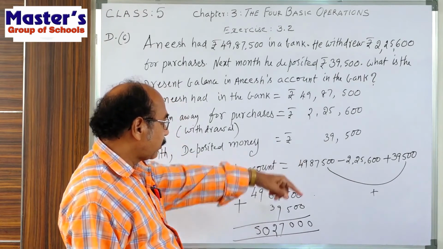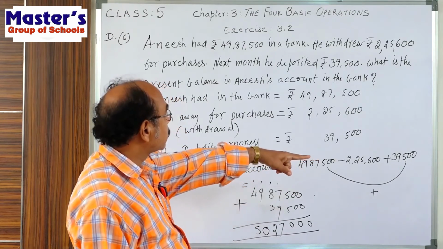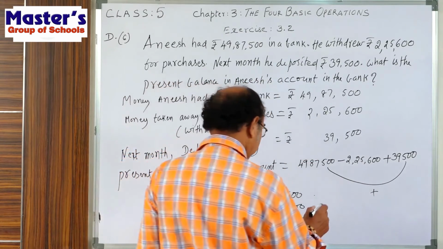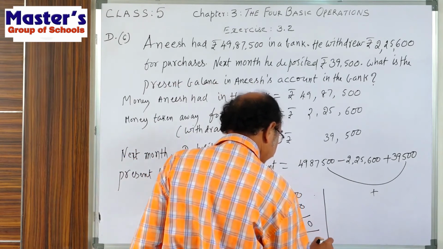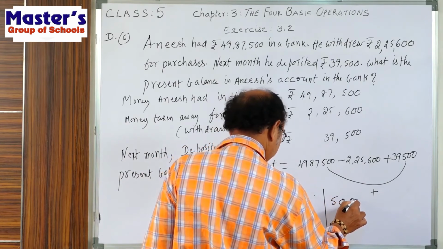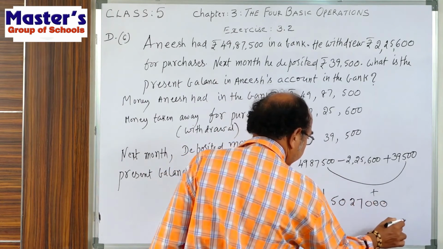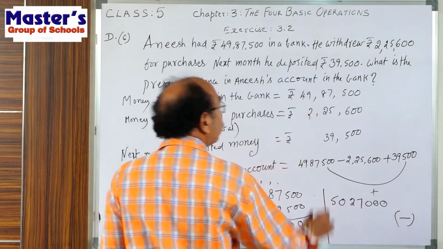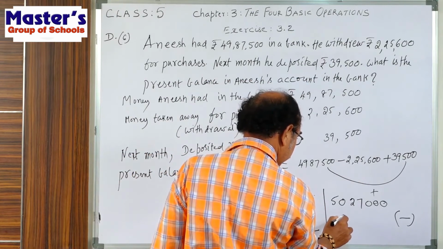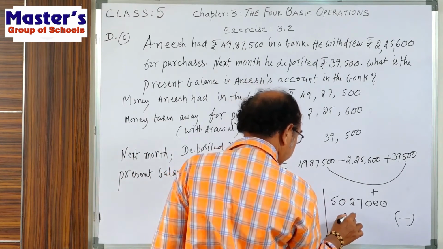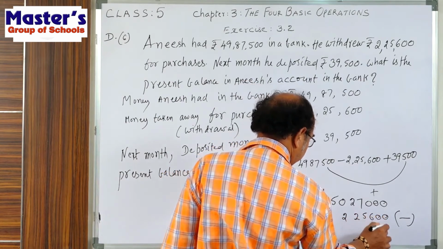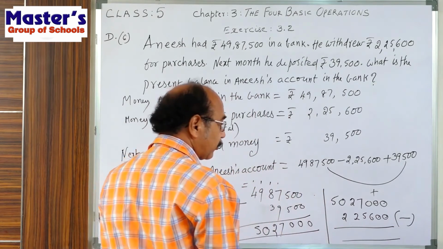From this you subtract the purchases. For purchases you have to withdraw it. So here, minus the purchase withdrawal amount, 2 lakhs 25,600. Subtract. Okay, children.